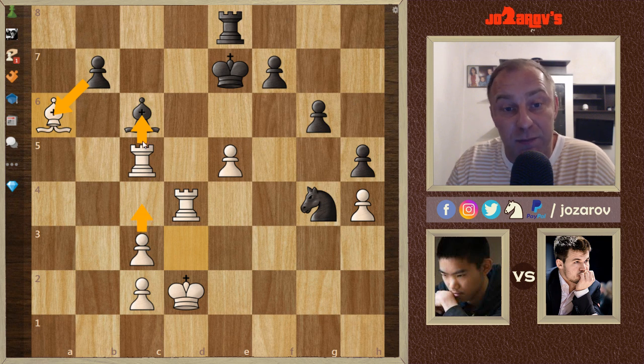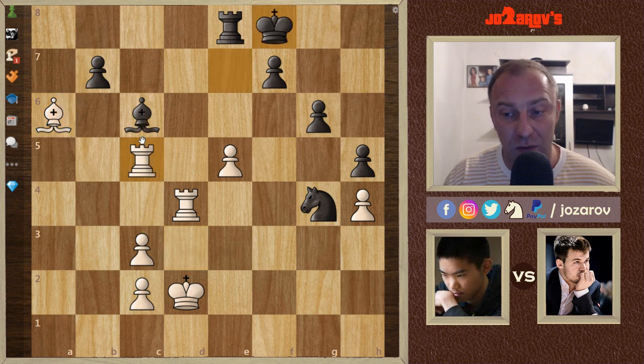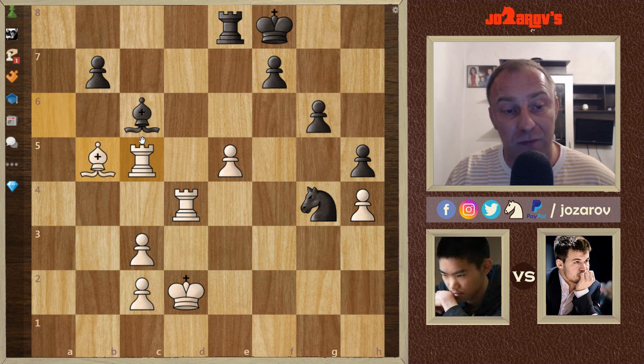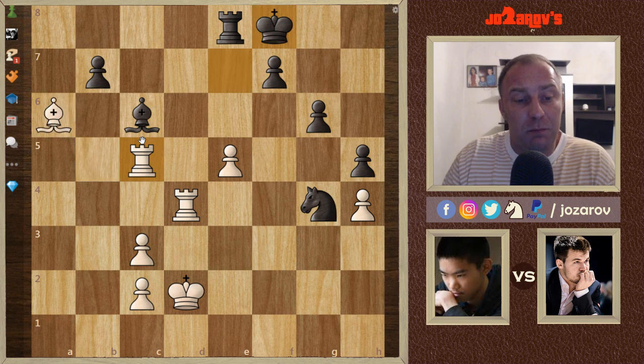We would have a pass pawn, which is very good to create in such positions, because here Magnus tried to keep the position compact, but now it's not so clear what to do here in the game. We have king to f8 was played, and now bishop to b5, which wasn't really the best of moves here by Jeffery. Maybe rook to b4 is much better.